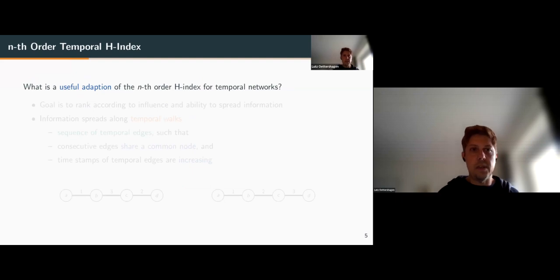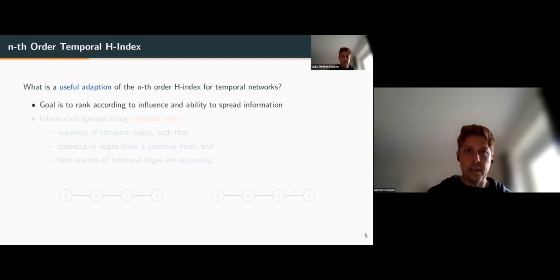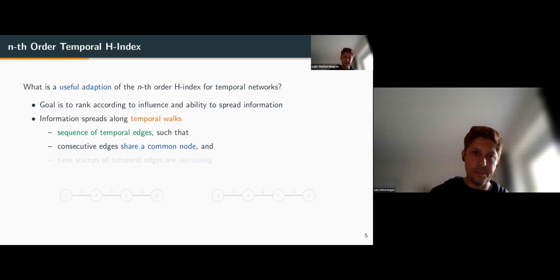The question is now, what is a useful adaptation of the nth order H-index for temporal networks? Our goal is to rank the nodes according to their ability to influence other nodes and to spread information in the network. Information usually spreads along temporal walks, which are defined as a sequence of temporal edges such that consecutive edges share a common node and the timestamps of the temporal edges are increasing.